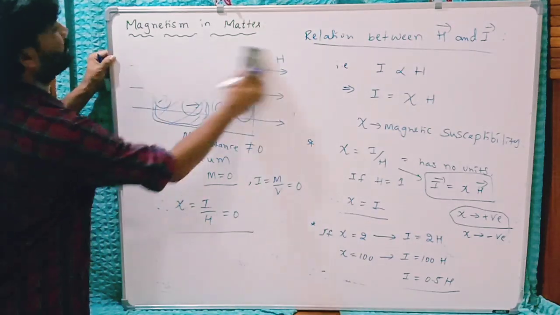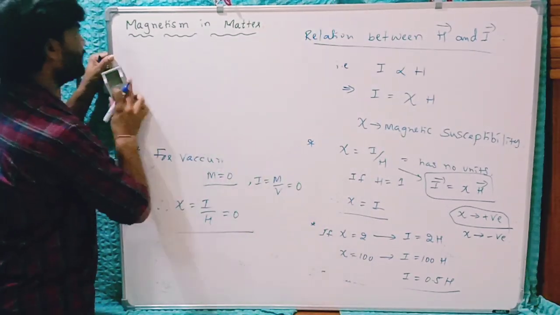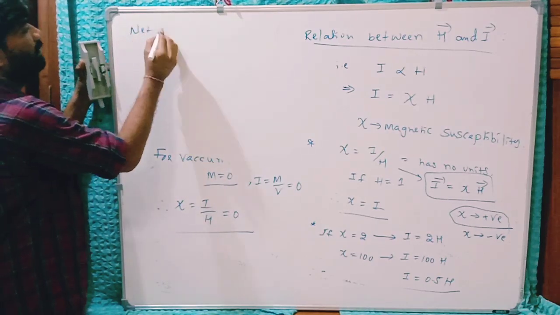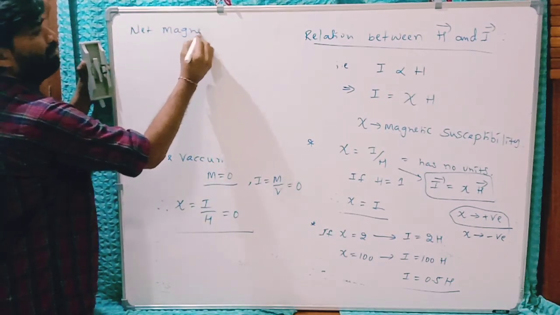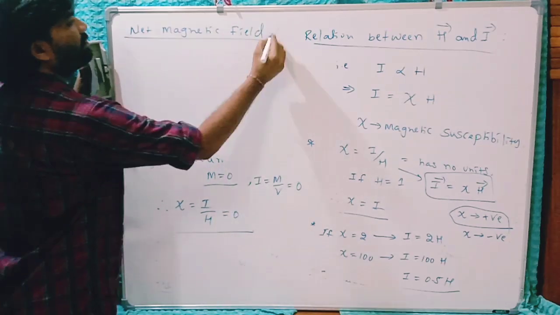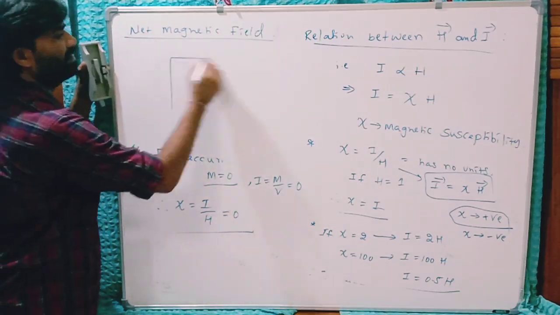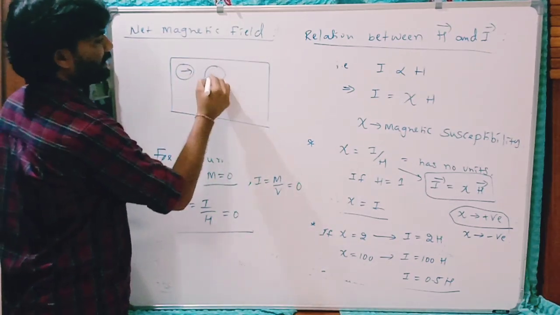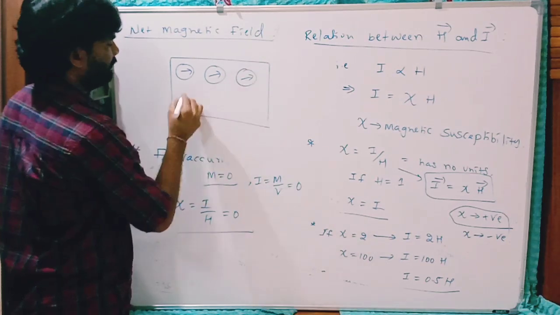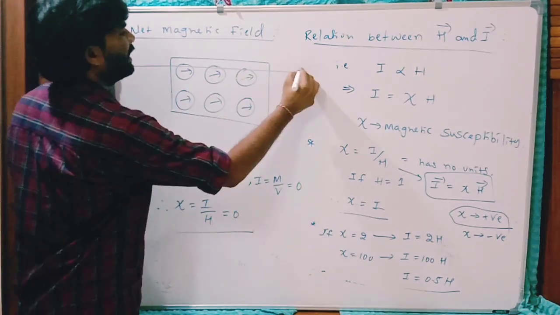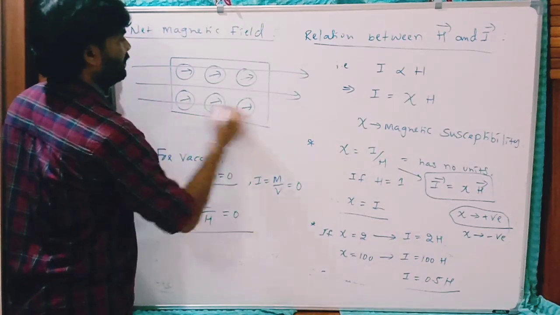Now the net magnetic field inside this substance, the net magnetic field induction inside the substance. Now this is the substance placed in an external magnetic field.